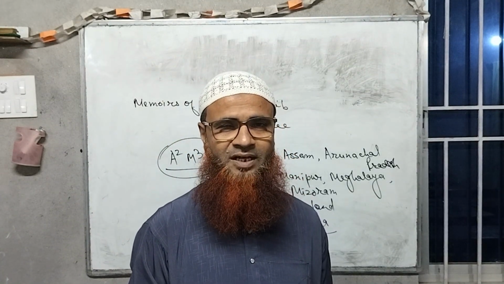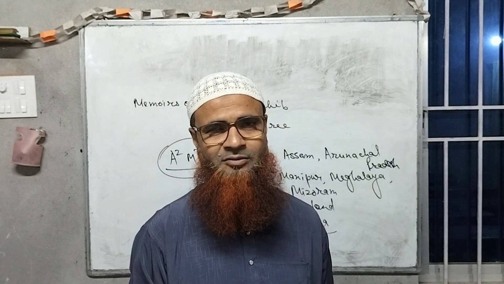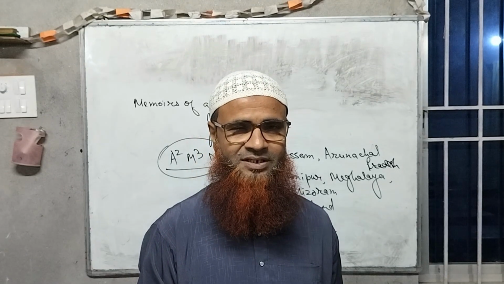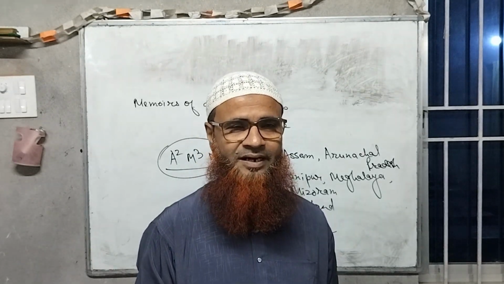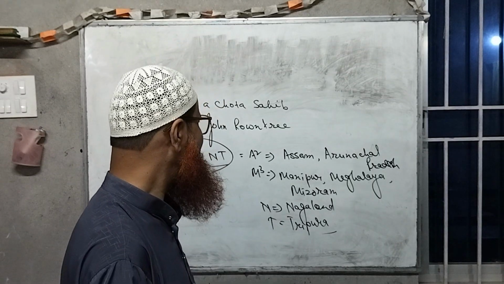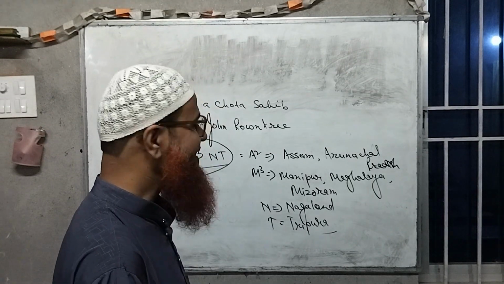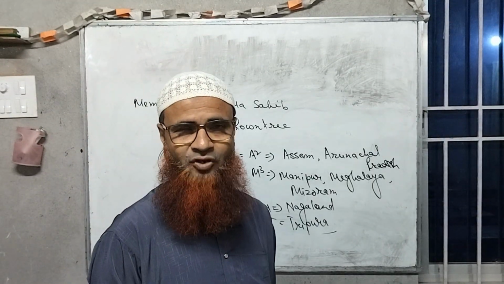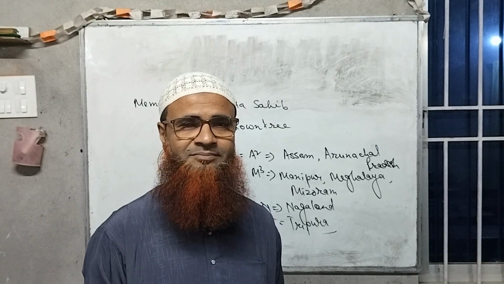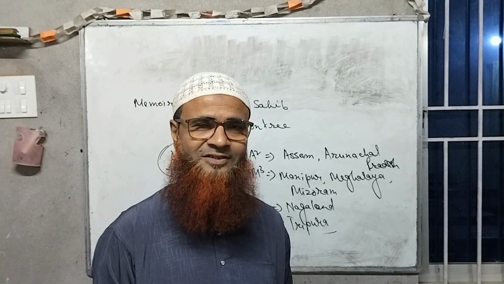All of us know that Guwahati stands on the bank of the Brahmaputra, and there this writer John ROWNTREE, who is known as a CHOTA SAHIB, made his first home.